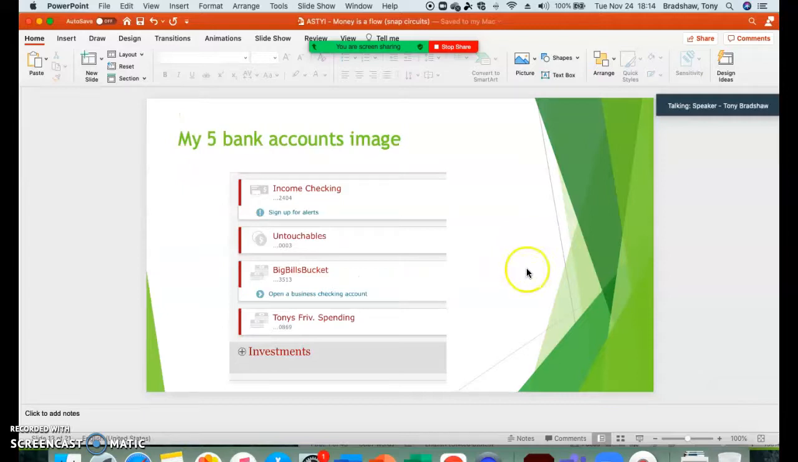So I decided to put up here an image of my 5 bank accounts to show you that I, in fact, have these 5 accounts set up. So you see my income account, the untouchable, we call it the big bills bucket where you save it up to spend it. There's Tony's frivolous account, or frivolous spending right there, and then we have our investments that are down below. 5 bank accounts to tell your money how to flow.